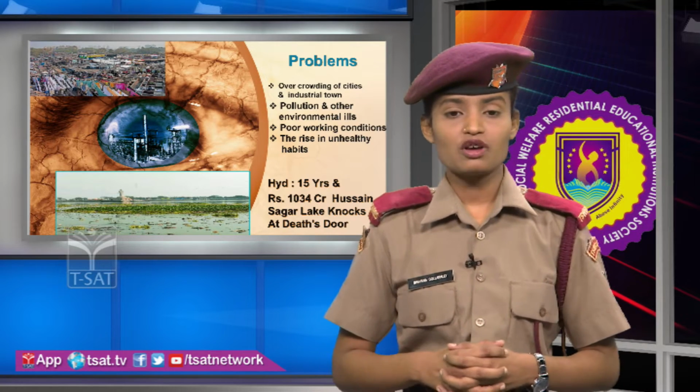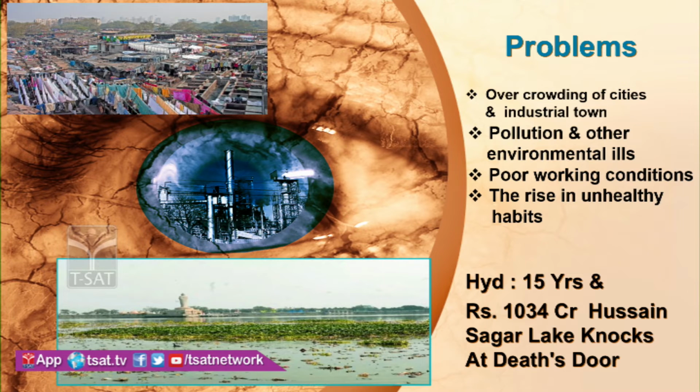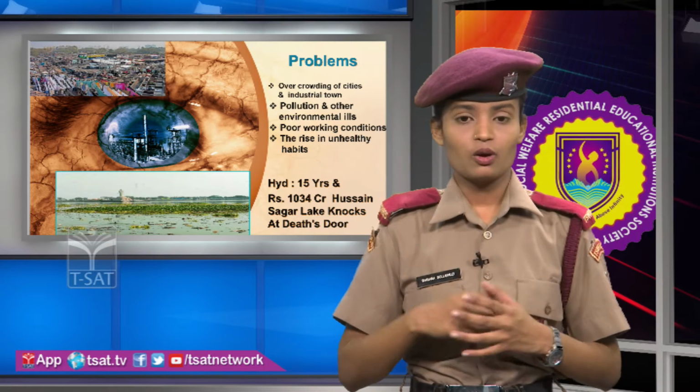What are the problems of this revolution? Overcrowding of cities and industrial towns, pollution and other environmental ills, poor working conditions, and the rise in unhealthy habits. These are the problems of the industrial revolution. As you can see, Hussain Sagar Lake, after 15 years and rupees 1034 crore, knocks at death's door.